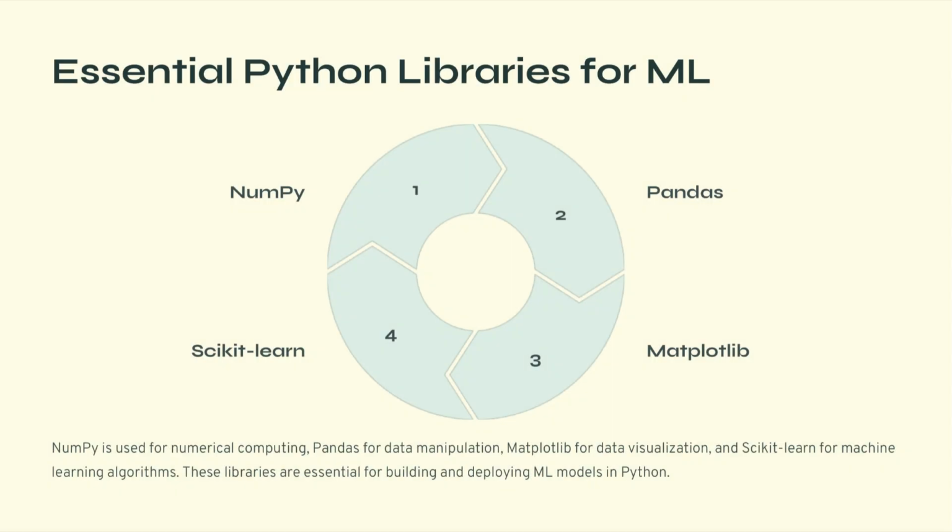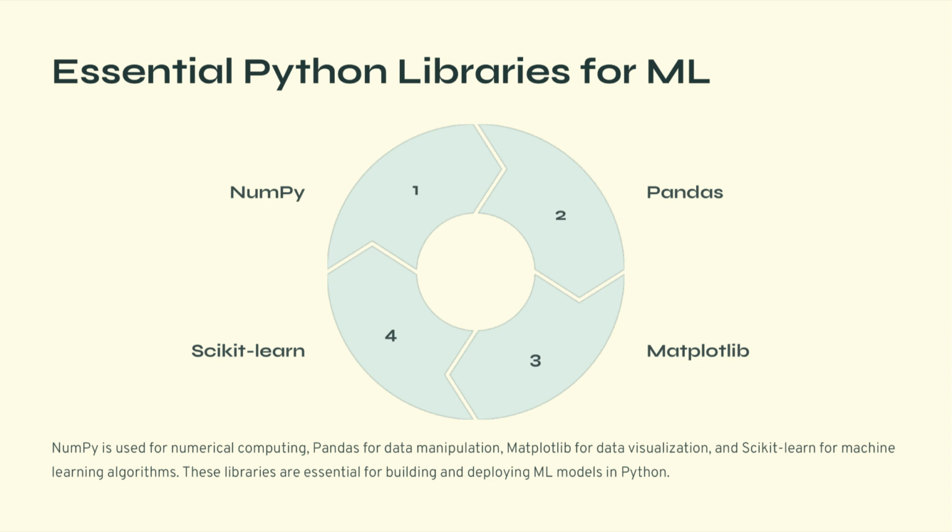While Python itself is powerful, its true strength lies in the libraries that support machine learning and data science. Several libraries form the foundation of the Python machine learning ecosystem and are very important for us. Now, let us examine the most essential ones. The first library is NumPy. NumPy stands for Numerical Python.